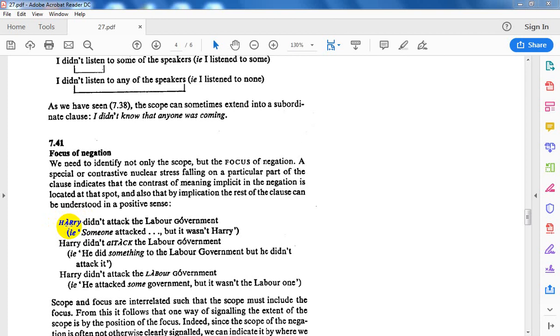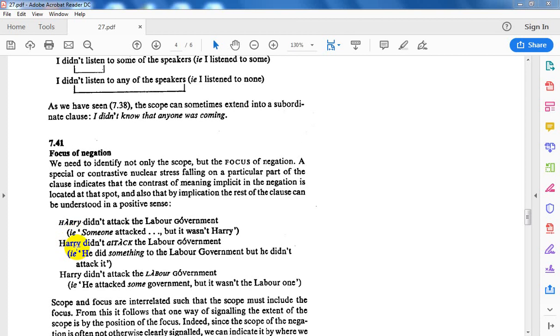Harry, this is the focus of negation. Harry did not attack means someone other than Harry attacked the Labour government, but it was not Harry. Why? Because the focus of negation is on Harry, that he did not do so.